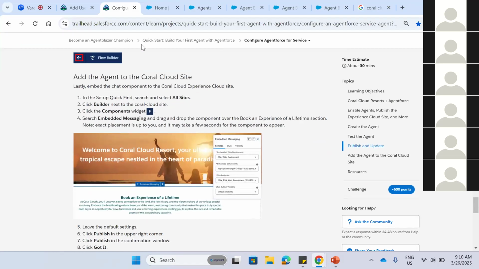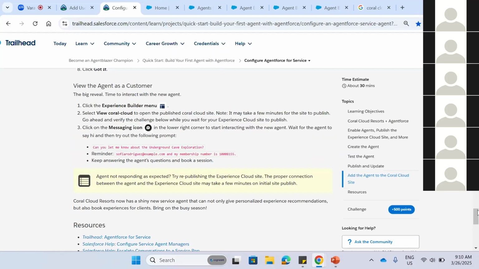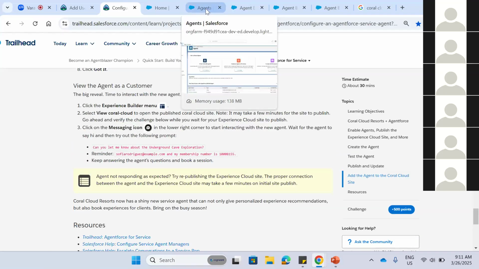In this Coral Cloud site only we have created that agent, so we can drag and drop the tool like we have done in the Lightning App Builder. We can drag and drop the tool and publish it. Now if we ask any questions, that agent will answer our questions. Same as for accounts, cases and orders, we can create some agents, and with those agents it will tell the overall picture of what the customer needs from that whole platform.